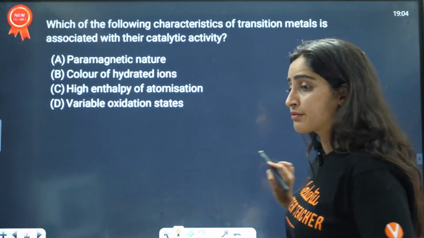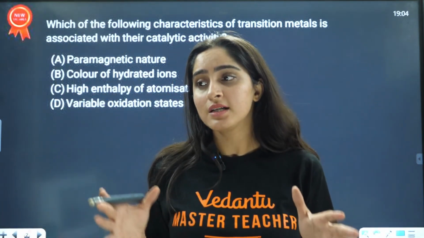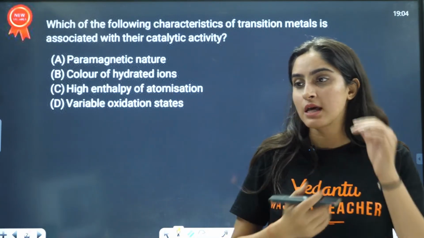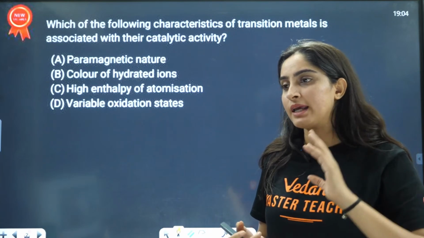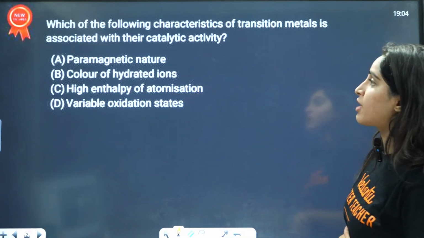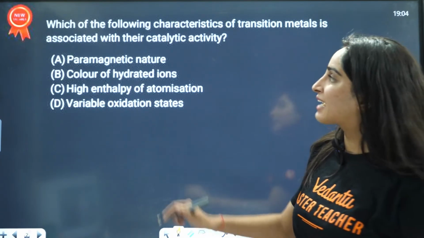Everybody, I really hope that you are all ready and going to answer in the chat box. I'm waiting for your answers. Now, the first question is, which of the following characteristics of transition metals is associated with their catalytic activity?